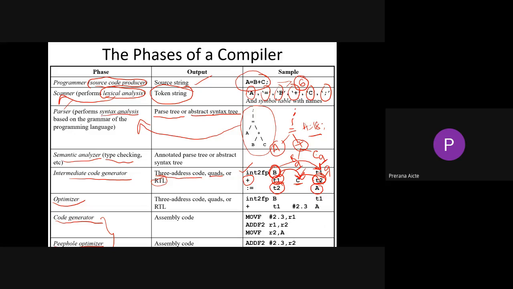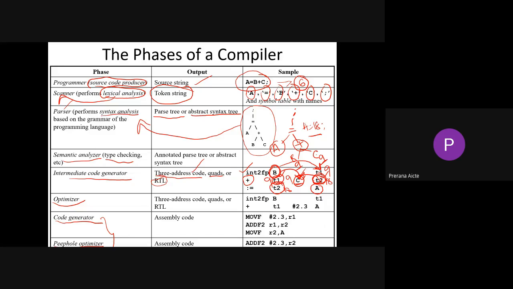Now the value of T1, 9, is added with the value of C. What will be the value of C? 9. So 9 plus 9, 18. That will be stored in T2. So now T2 consists of 18. Now T2 is assigned to A. So what will be the value of A? 18.